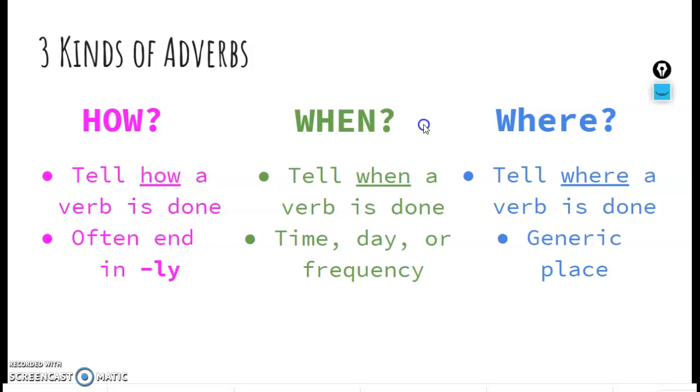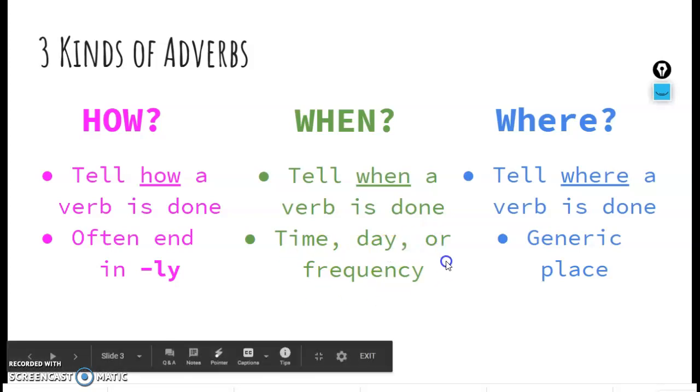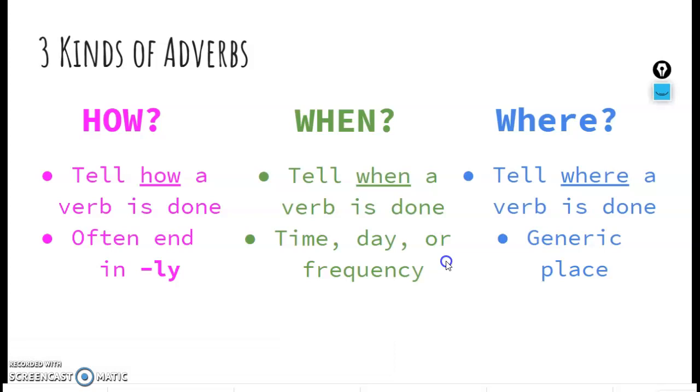Next, in the green, when adverbs. When adverbs tell when a verb is being done. If I ask myself the question, when did the dog run? If the word makes sense as an answer, then it's probably a when adverb. When adverbs tell us a time, day, or frequency. Let me give you some more information about that. Time, again, it can't be 9 o'clock, but it could be a time like early or later. Day, I don't mean a day like Monday or Tuesday, but it could be words like today or yesterday. And frequency, this would mean maybe if the dog runs often or the dog runs never. Those are frequency, telling me how often the dog runs.